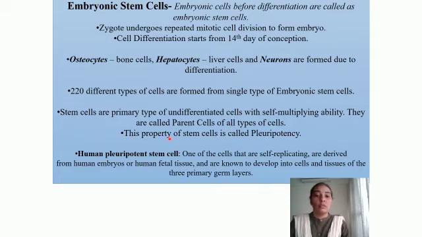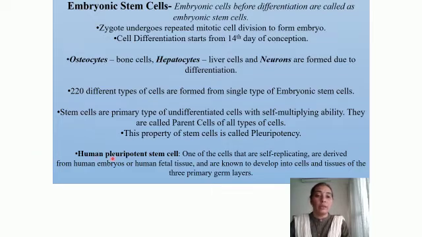This property of stem cells is called pluripotency. So pluripotency is a property of stem cells on account of which they can give rise to different types of cells in the body. So this property of the stem cells to give rise to different types of cells is referred to as pluripotency.